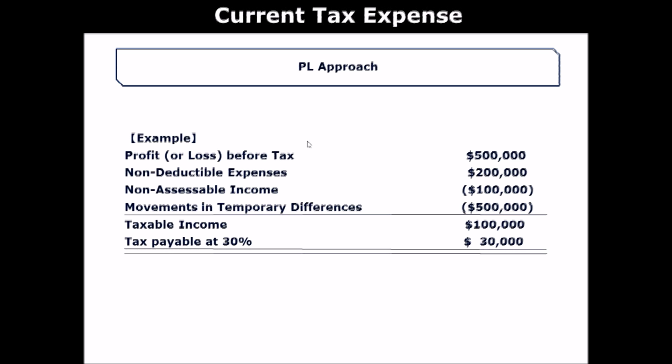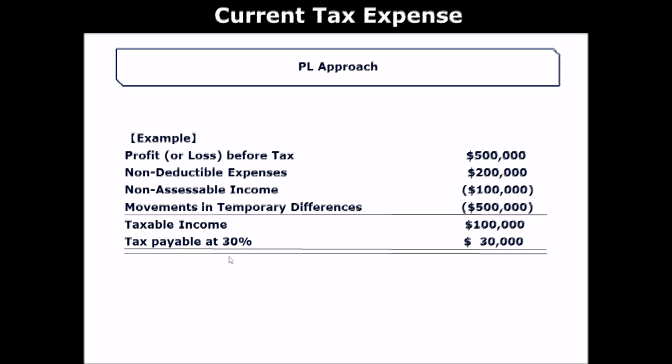You need taxable income. But how can you calculate taxable income? You can calculate taxable income by making adjustments to profit before tax. So what sort of adjustments do you have to make? Profit before tax is the profit recorded in financial statements, coming from your trial balance.